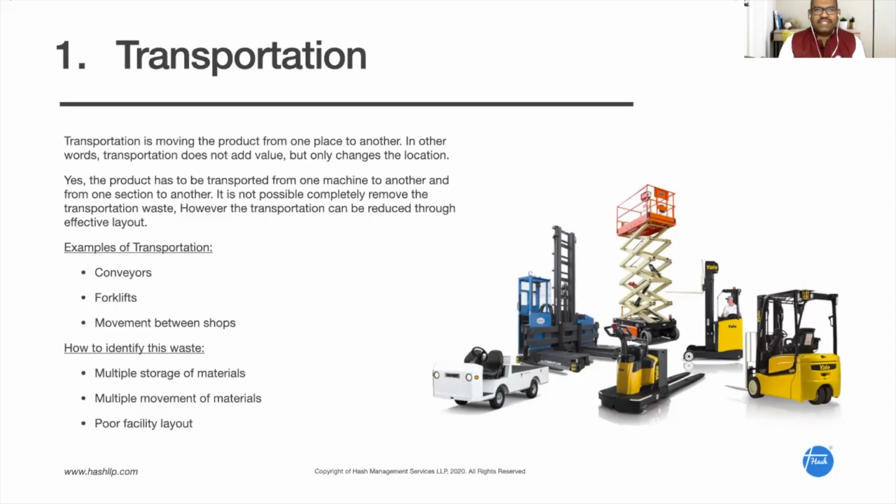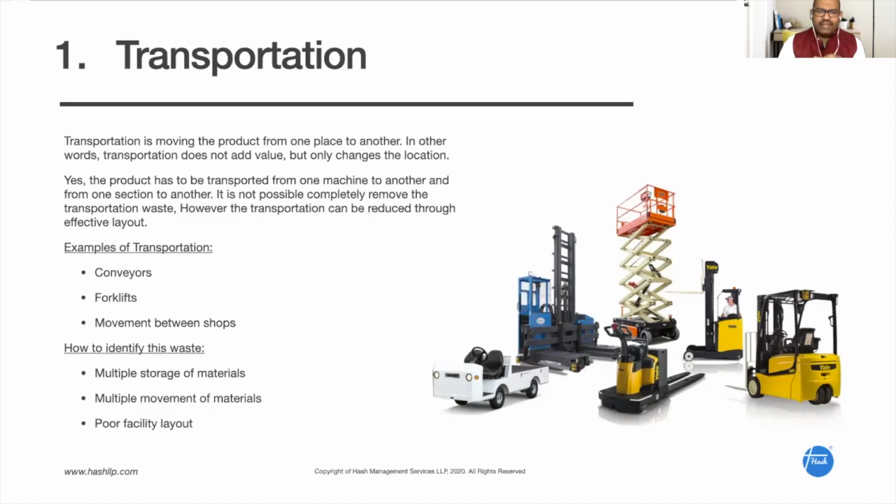In this case, transportation waste is present. We can reduce this transportation by arranging the machines in a line format or a continuous flow system.